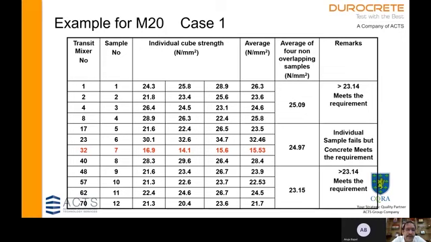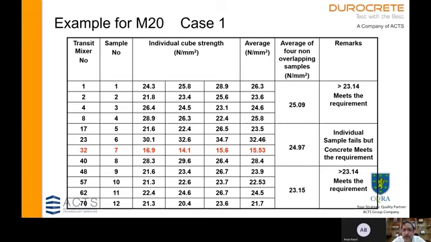So because it says that the concrete from which a particular sample is drawn is only considered as not meeting the requirement. And then again we have transit mixer number 48 to 70, from which samples 9, 10, 11 and 12 are drawn. And there also, we have taken the sample means. All the individual samples are above grade minus 3, and the group average of 4 consecutive samples is 23.15, again more than the requirement of 23.14.